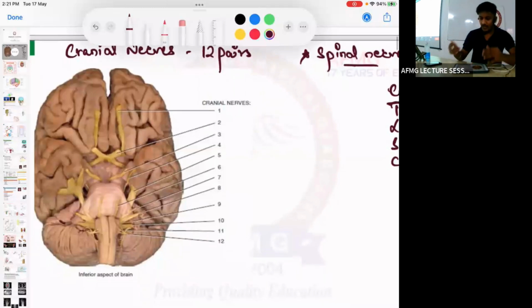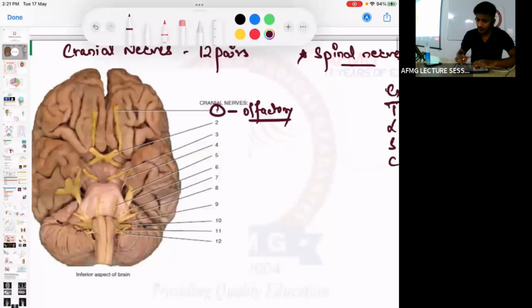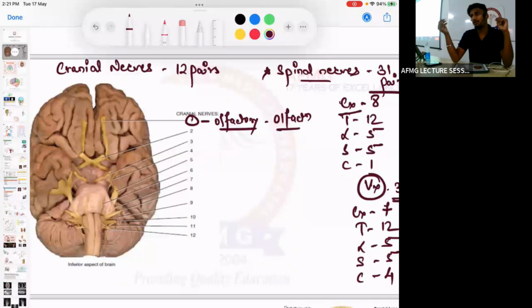The first nerve that you can see beneath the frontal lobe, this first cranial nerve, is known as the olfactory nerve. The olfactory nerve is responsible for olfaction, meaning smell sensation.